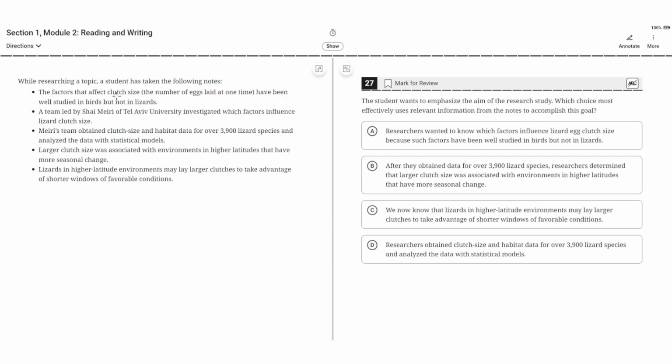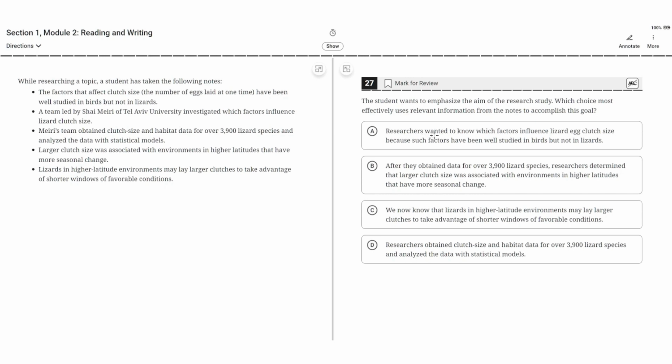The factors that affect clutch size, the number of eggs laid at one time, have been well studied in birds, but not in lizards. A team led by Shea Mary of Tel Aviv University investigated which factors influence lizard clutch size. Mary's team obtained clutch size and habitat data for over 3,900 species and analyzed the data with statistical models. Larger clutch size was associated with environments in higher latitudes that have more seasonal change. Lizards in high latitude environments may lay larger clutches to take advantage of shorter windows of favorable conditions.